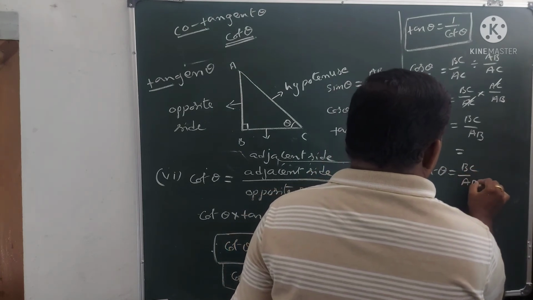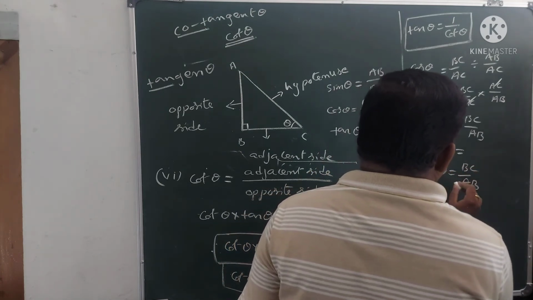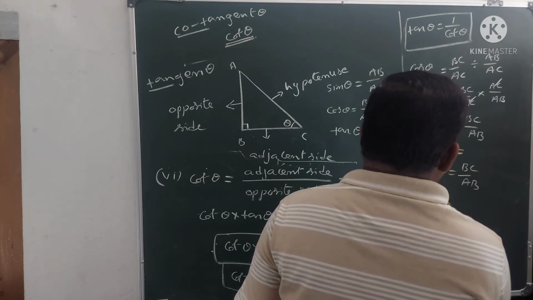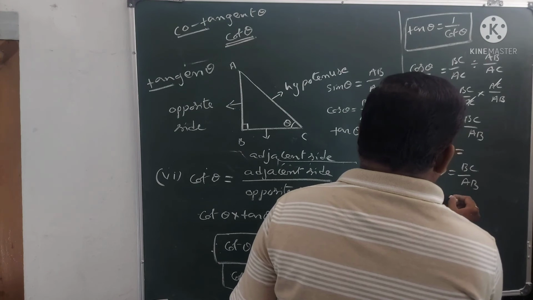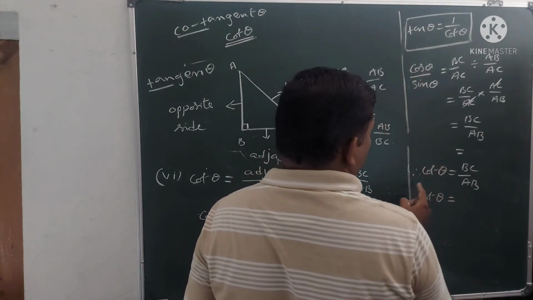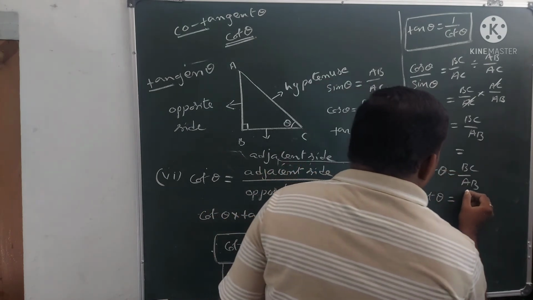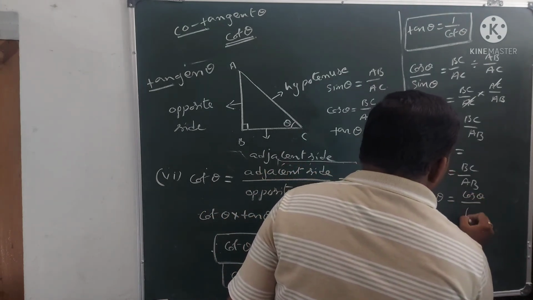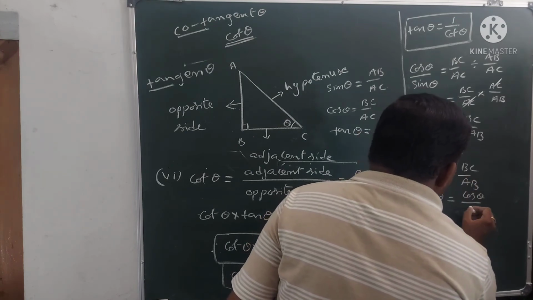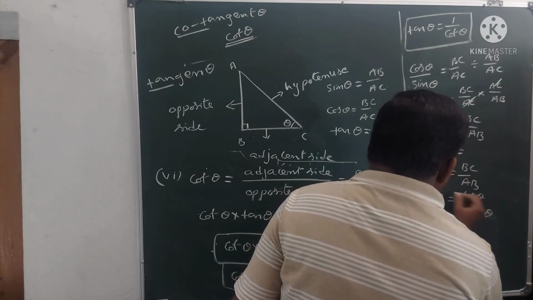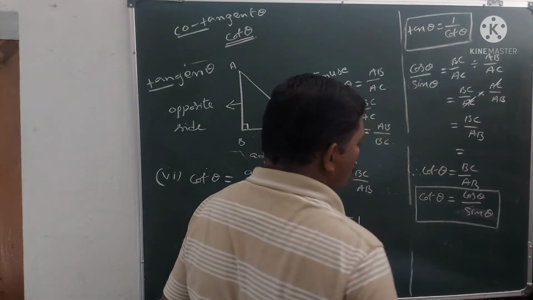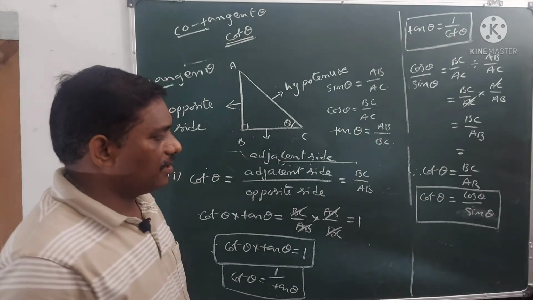So cot theta is equal to BC by AB. Sorry, BC by AB. So we can write cot theta is equal to cos theta by sin theta. These two are equal.